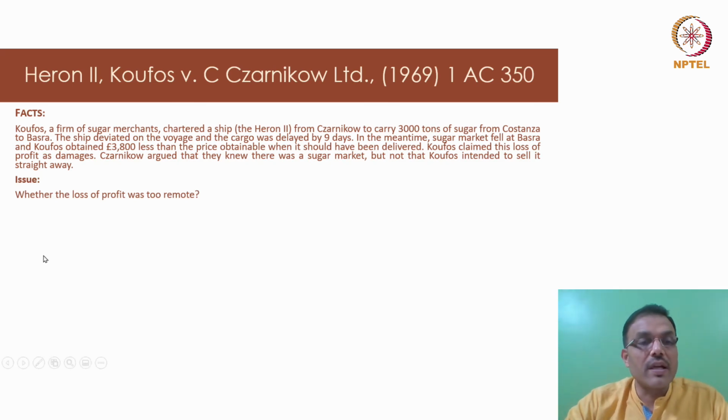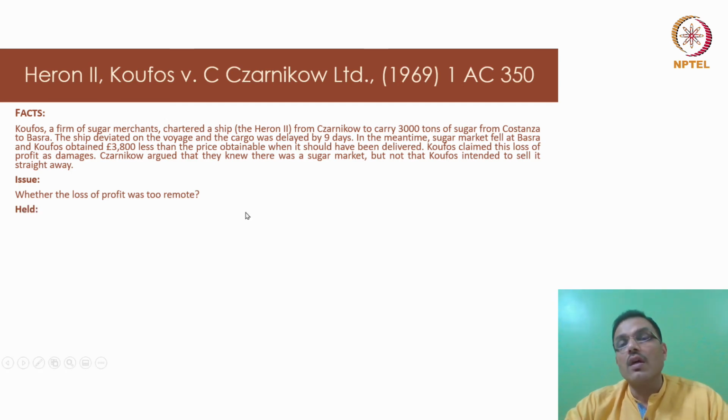This is also a similar case, whether the loss of profit was too remote. Again, it was a case of cargo that was delayed by 9 days. It was actually sugar that had to be delivered between two destinations. Interestingly, because of the delay of 9 days, the sugar market fell at Basra, and they actually had to sell the sugar at a loss.